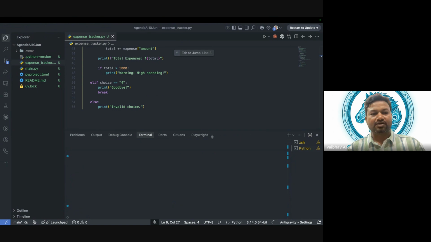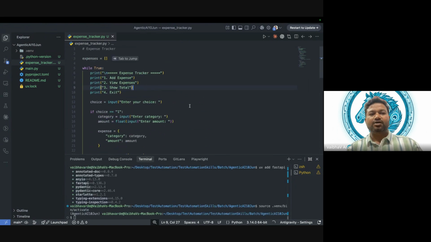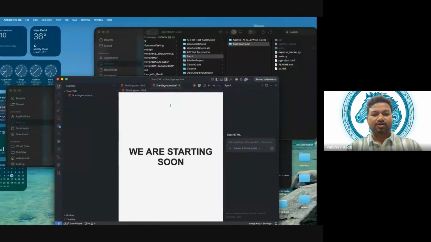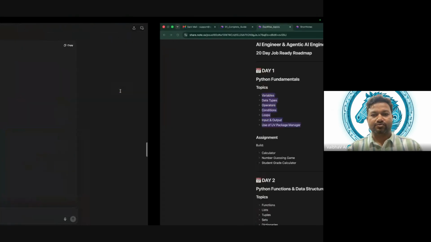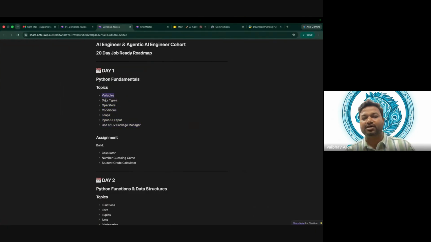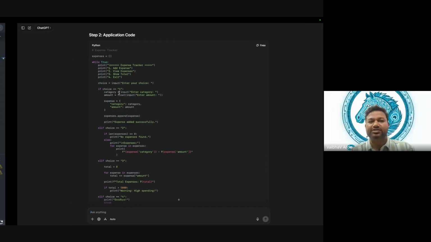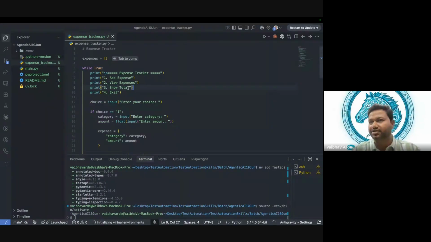Now let's understand from this program what are variables, data types, operators, conditions, loops, input, output. These are the things we want to understand. Basically we are creating an expense tracker. I don't know what is there in the code; we are going to learn it, and we will see how those are implemented. So you guys help me to do it.